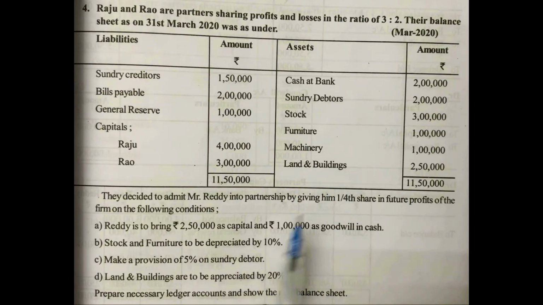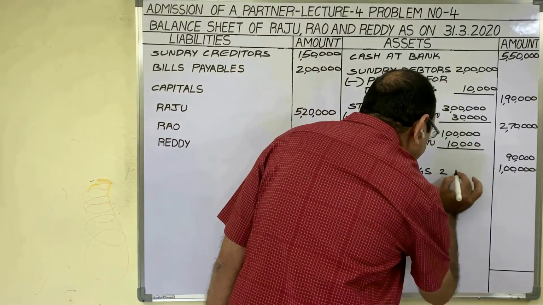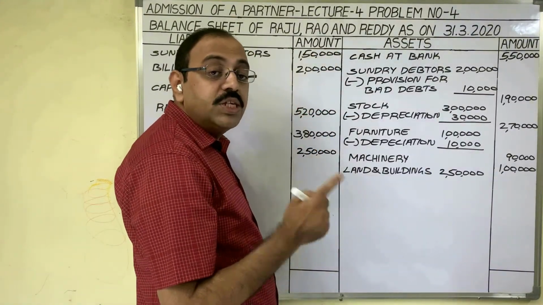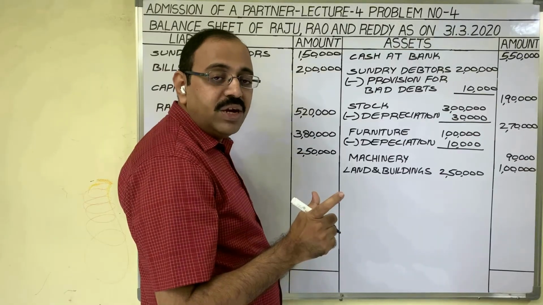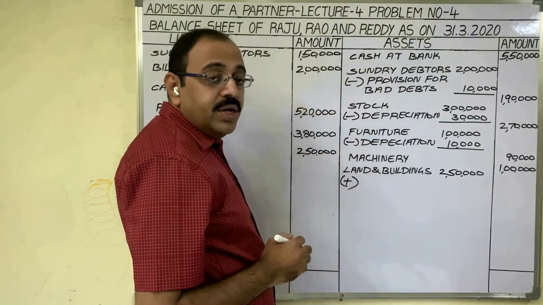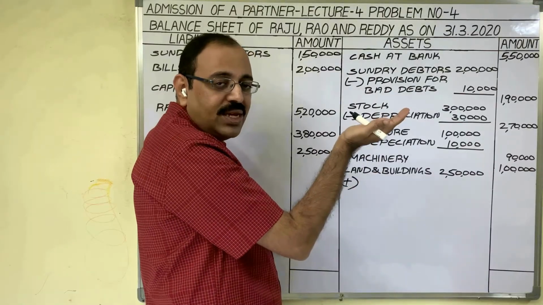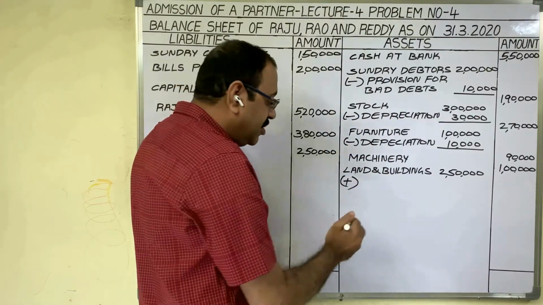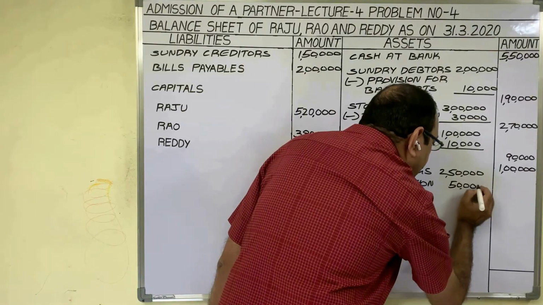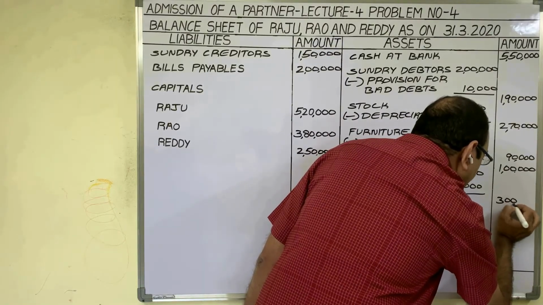Related to land and buildings, see the adjustment number D. Land and buildings are to be appreciated by 20%. Land and buildings, old balance sheet amount showing in the inner column. Land and buildings market value is increased by 20%. That 20% value we should add to this old balance sheet value. What to write? If asset value decreases, we write depreciation. If asset value increases, we have to write appreciation. 50,000 rupees. In the revaluation account, we calculated this amount. Total amount in the outer column, 3 lakh rupees.